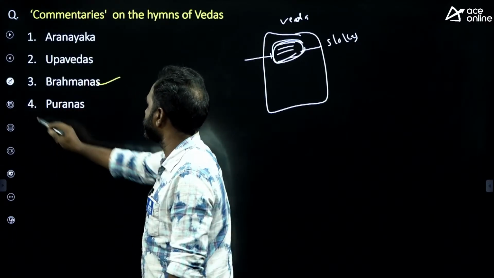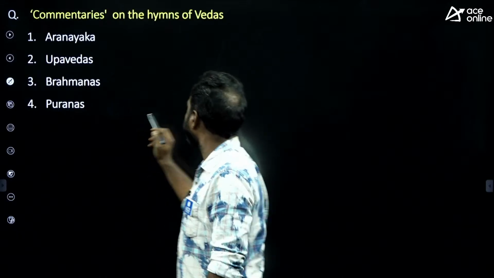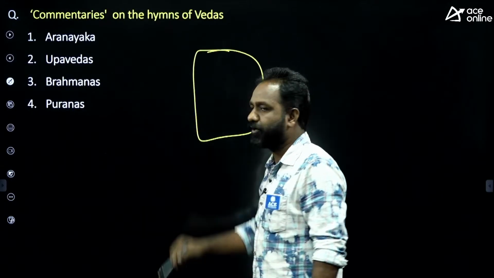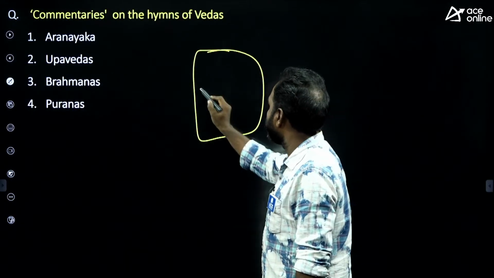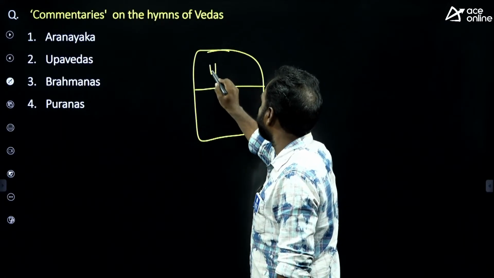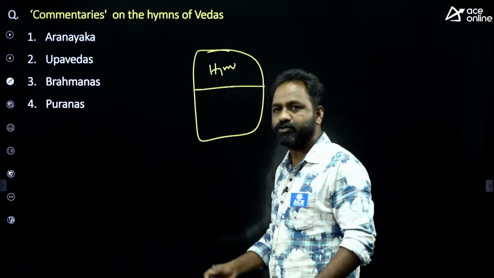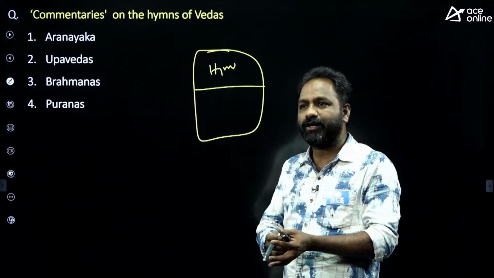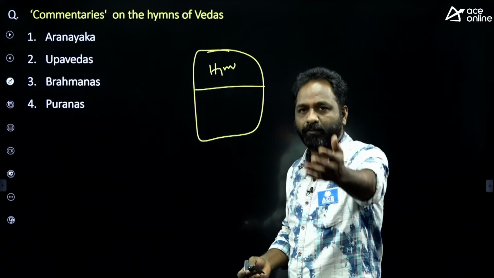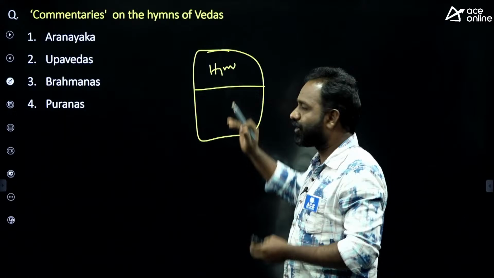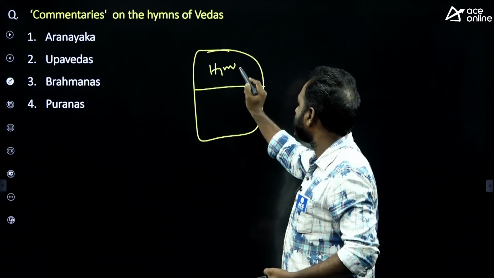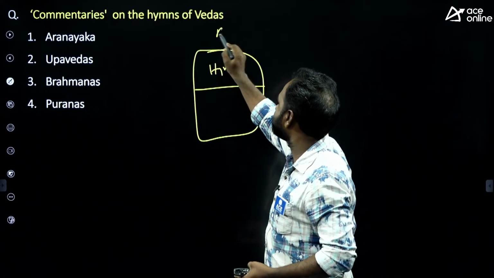Let me tell you one thing. For example, we have 4 Vedas. In every Veda, the first part is called hymns. Here the slokas are there. If you talk about Rig Veda, there is a sloka about Indra God, a sloka about Agni God. So every sloka is talking about the gods.